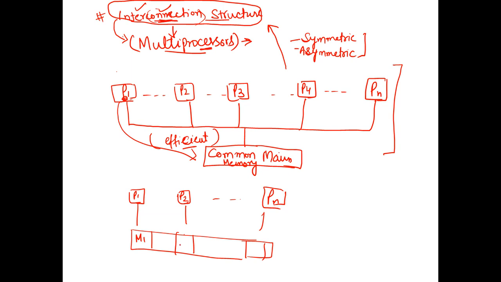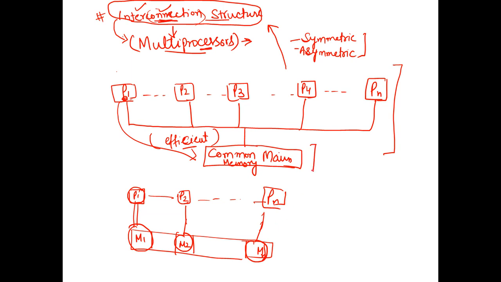Like this, one memory has been segmented into different parts so that every processor can get its own allocated memory, and it will be using its own memory. So this could be another aspect in which these processors can be managed within the computer machine.